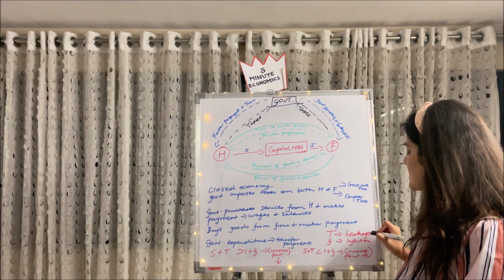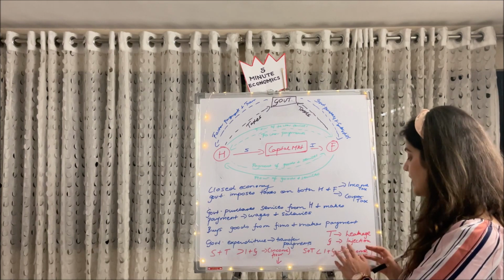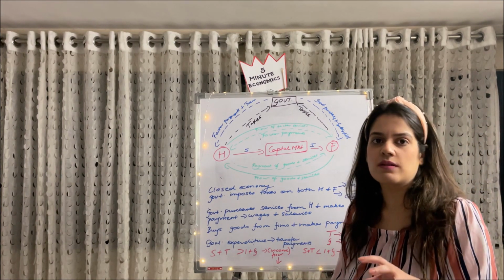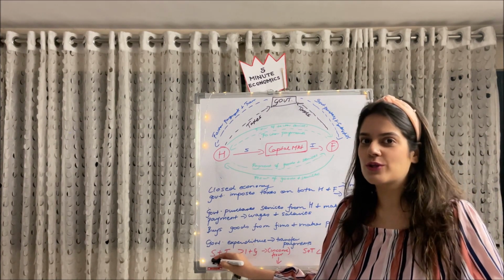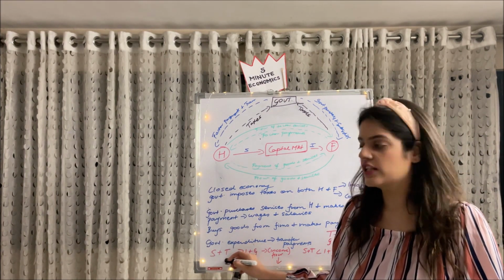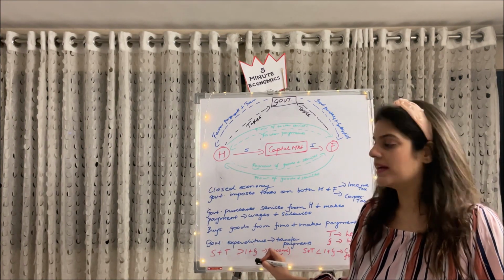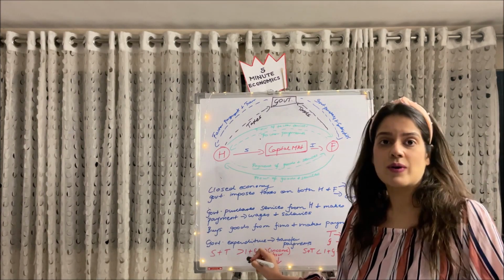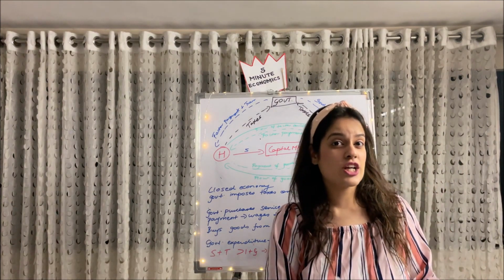So taxes basically constitute a leakage, because it's withdrawing money, whereas government expenditure is like an injection in the economy, it's putting that money back in the economy. So what we notice here: savings, which I've already told you is a leakage, and taxes, again a leakage. If both leakages combined are greater than both injections combined, which is the government expenditure and investment, we notice that the income flow is falling.